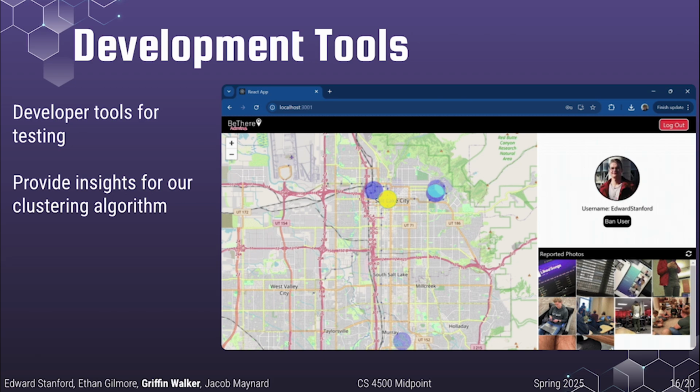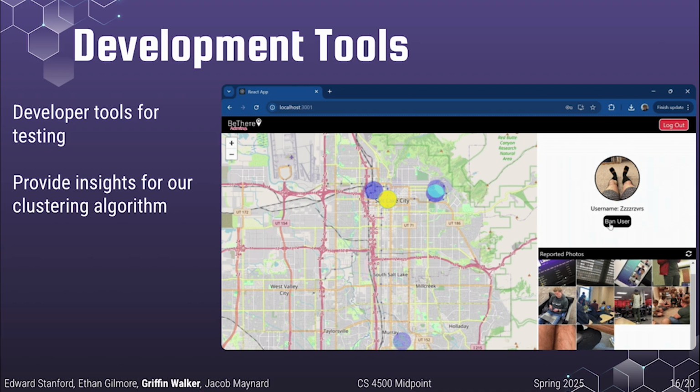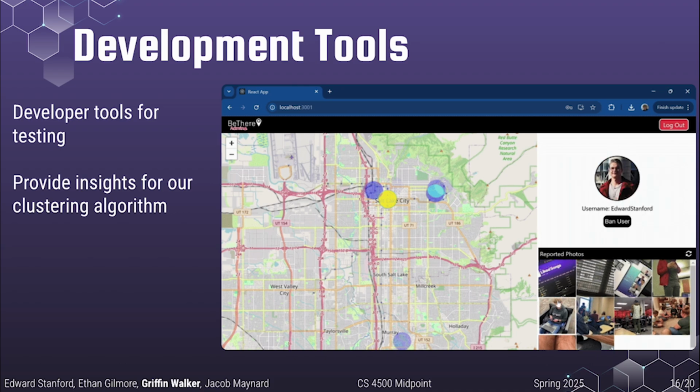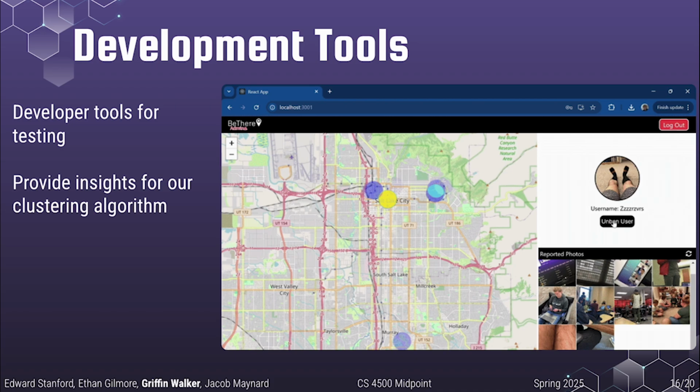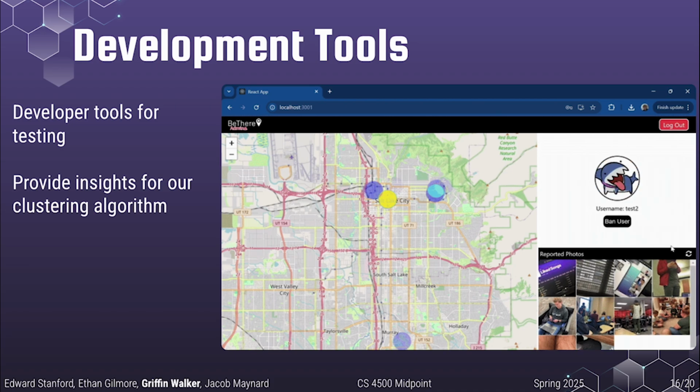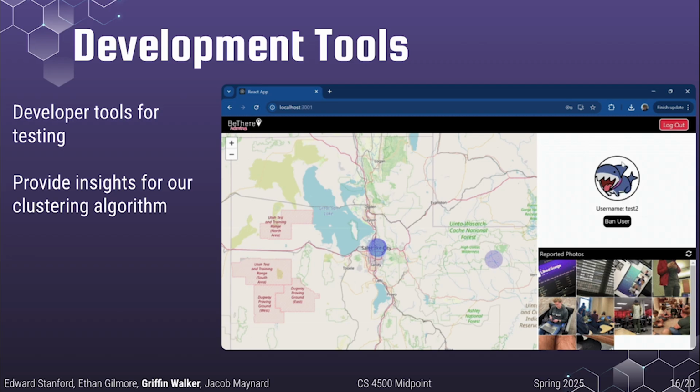The main feature is that you are able to see a heat map displaying any clusters made within an album anonymously, with any photos abstracted away. Furthermore, on the right side, you're able to see reported photos, which you are then able to ban immediately or, if so desired, unban a user that has already been banned.